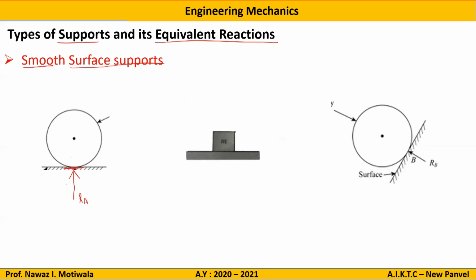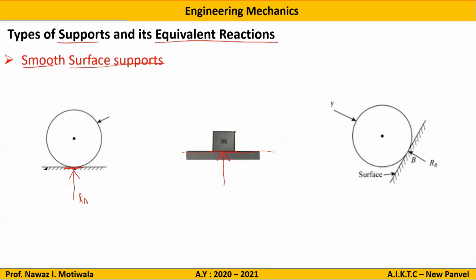Here also there is a block M, block of mass M kept on this surface. So again same reaction will come. Reaction will be, as surface is horizontal, the reaction will be vertical and it will be from surface to the body. The direction will be like this.